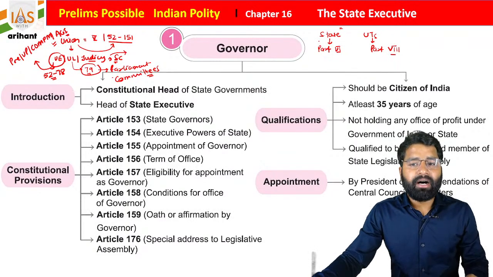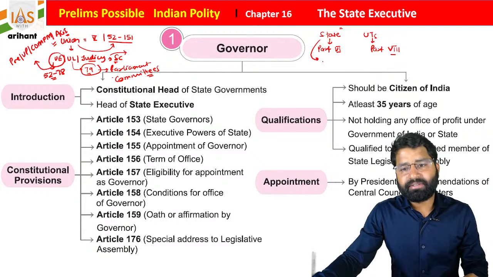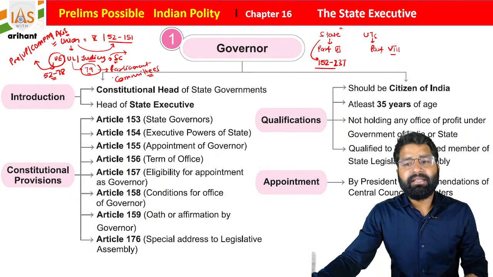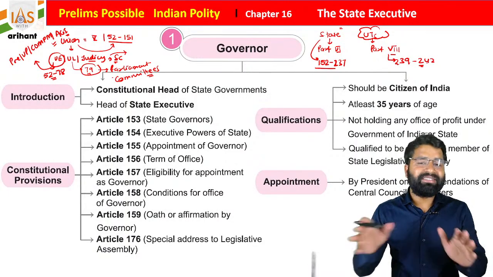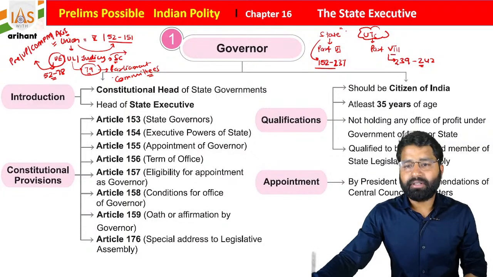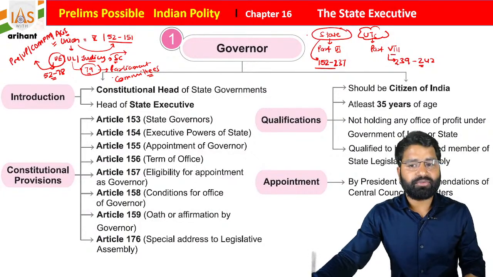The state has articles basically from 152 to 237. Then Part 8 is about the union territories, and that contains articles from 239 to 242. This is going to be very important, and very easy for the examination, students.